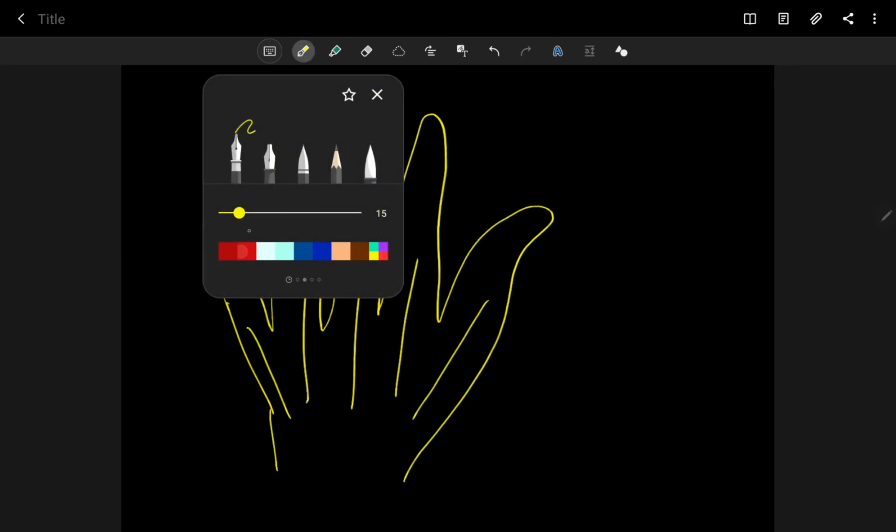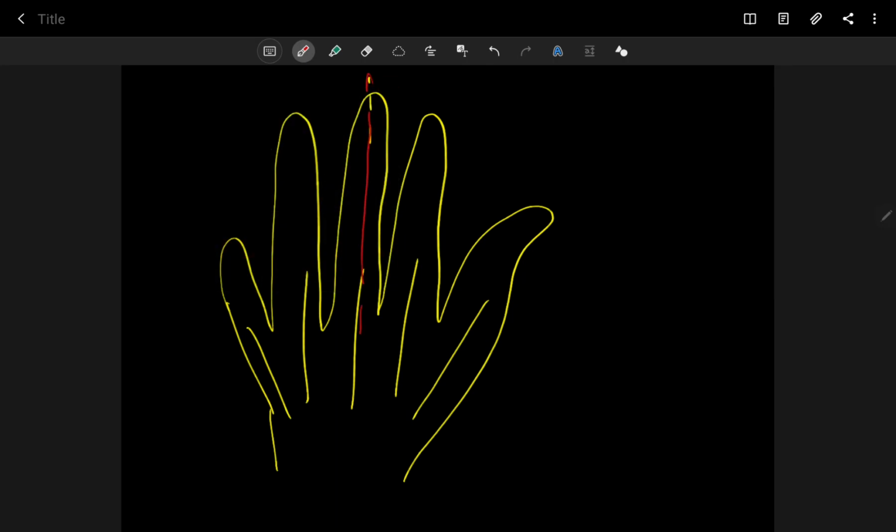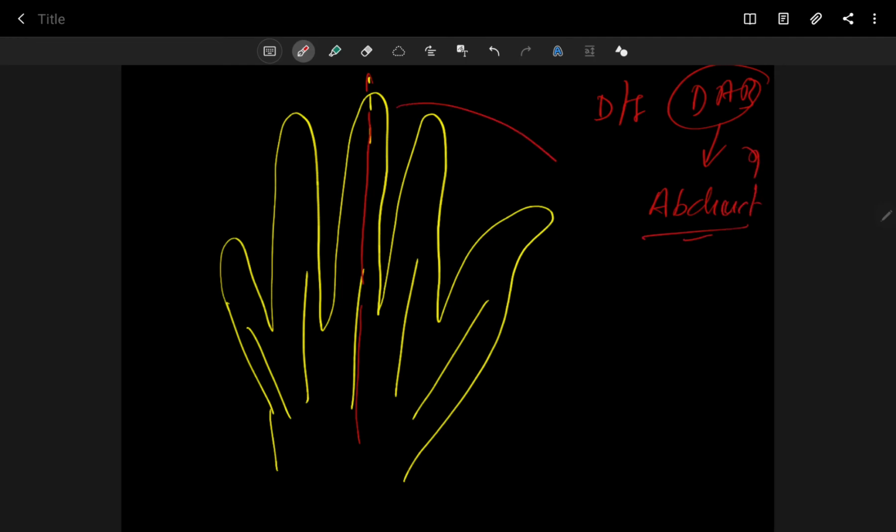The axis is passing through the midline, and the dorsal interossei cause what? Dab means abduction of fingers, meaning you are moving one finger away from another or from the axis. You also know that the dorsal interossei are bipinnate muscles, with two pinnations, passing through this web space.